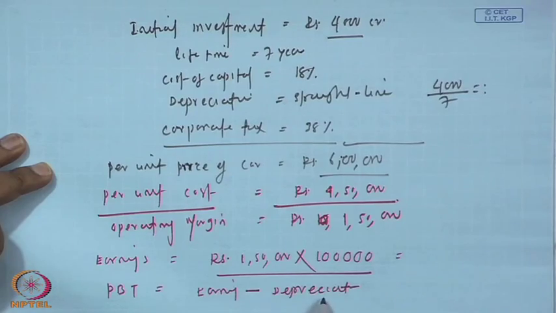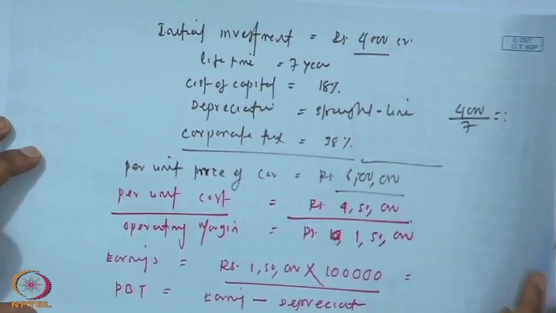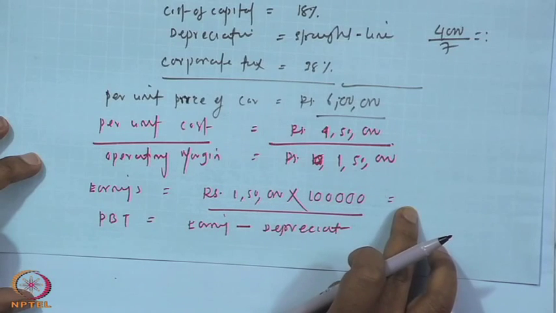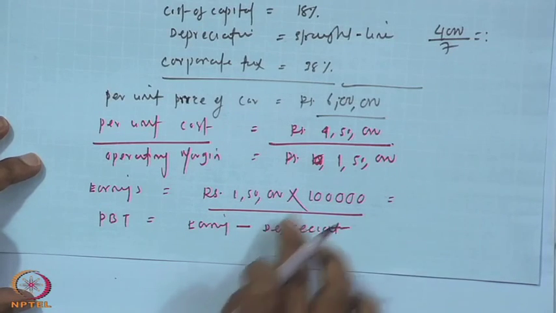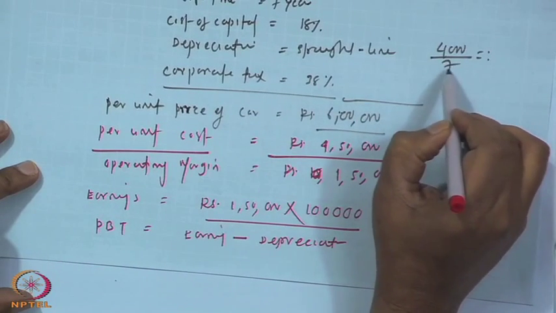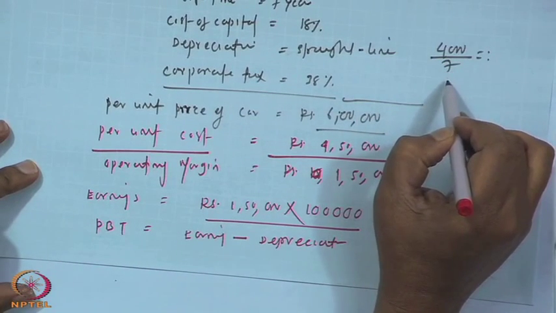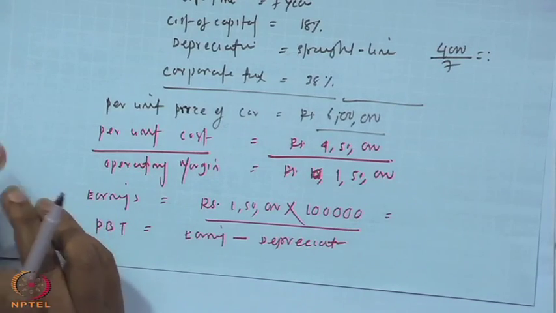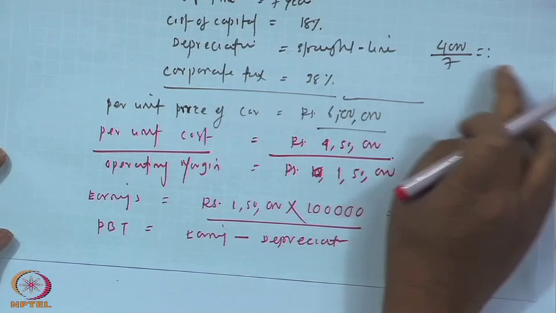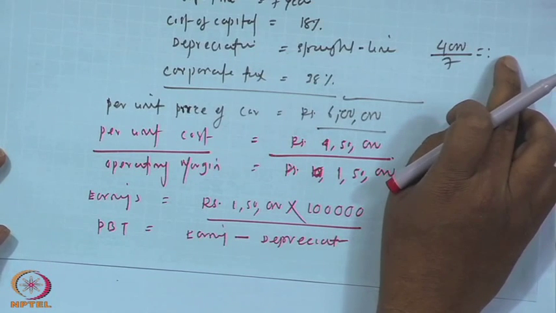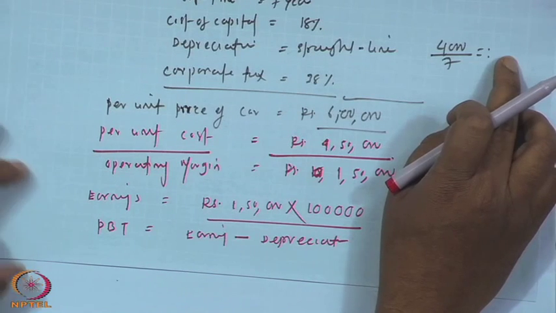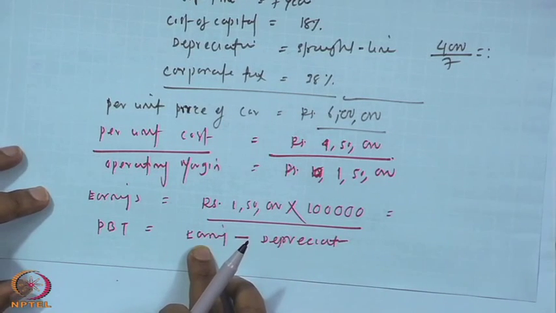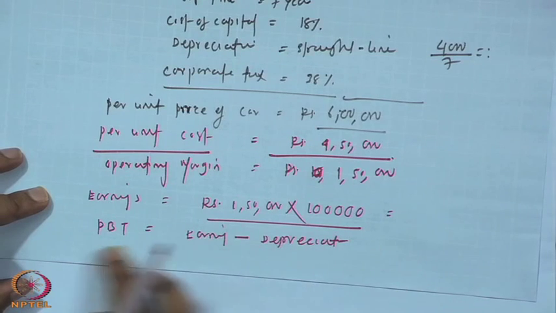The earnings are 1,50,000 into 1 lakh cars, and depreciation is 4,000 crores by 7 years. In 7 years you have to recover the 4,000 crores as depreciation, so per year depreciation is 4,000 crores by 7. Subtracting depreciation from earnings gives profit before tax.